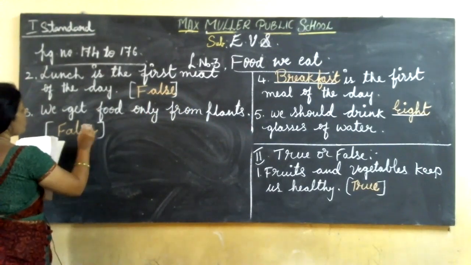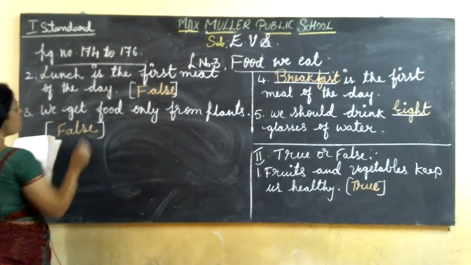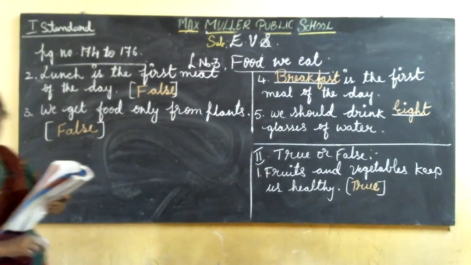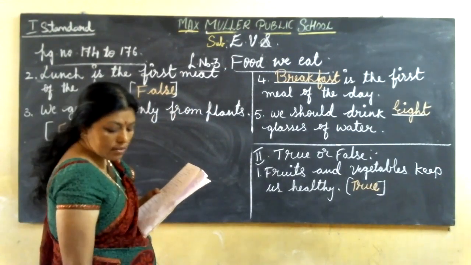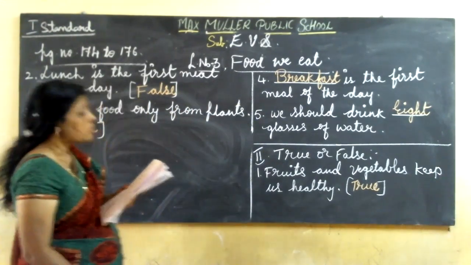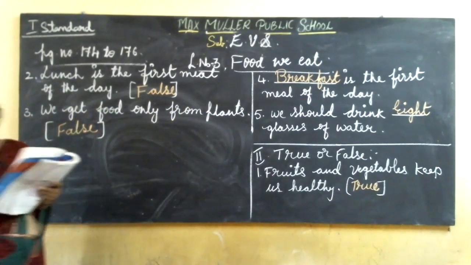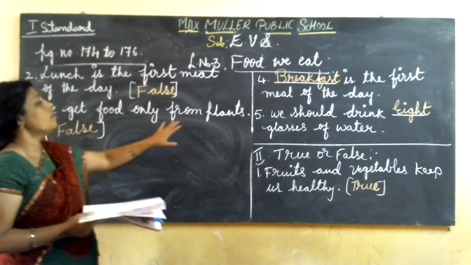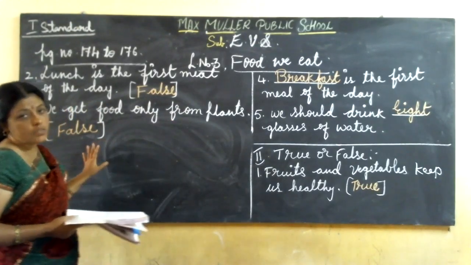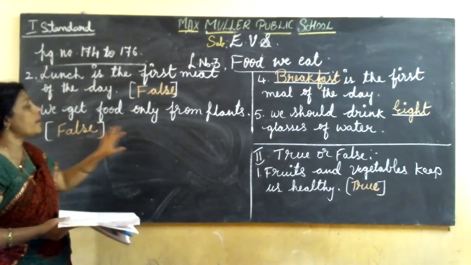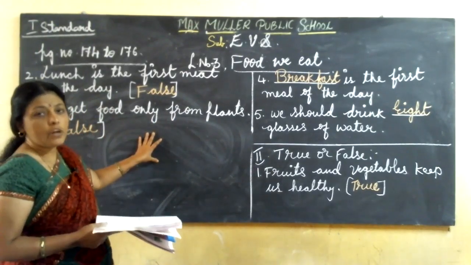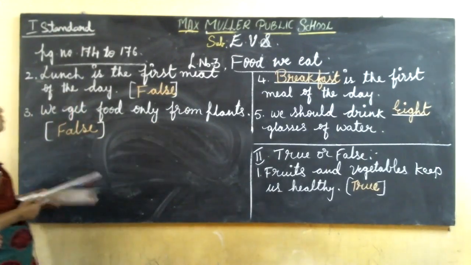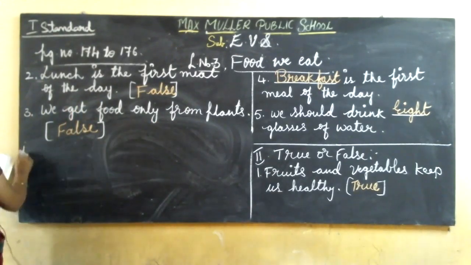We get food not only from the plants, we get food from animals also. So, the sources of food are plants and animals. We get food only from plants. This statement is false because we get food from plants and animals. Okay? So, this is the false statement.